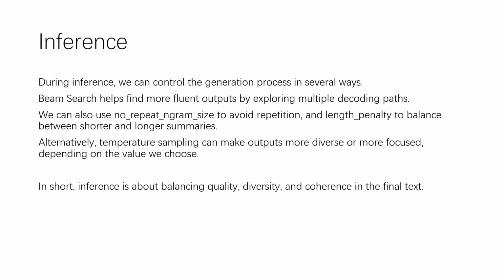Inference. During inference, we can control the generation process in several ways. Beam search helps find more fluent outputs by exploring multiple decoding paths. We can also use the no-repeat n-gram size function to avoid repetition, and a length penalty to balance between shorter and longer summaries. Alternatively, temperature sampling can make outputs more diverse or more focused, depending on the value we choose. In short, inference is about balancing quality, diversity, and coherence in the final text.